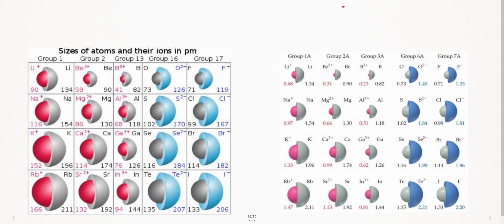When I speak about the next page, see here, beautiful. Nothing to remember about the values, only two concepts you need to remember. Now see here, this is the parent atom and this is the cation. Let us compare. Just now I said, compared to the parent atom, the cation size is smaller. So Li plus, the cation size, is smaller than Li. Let us take one more example. Here, beryllium plus 2 is 0.31. Beryllium is 0.90. Same thing, isn't it? The cation is always smaller than its parent atom. The reason is the same, right?